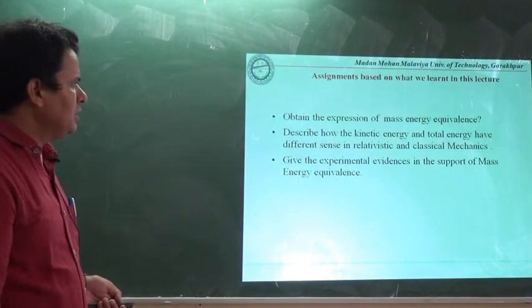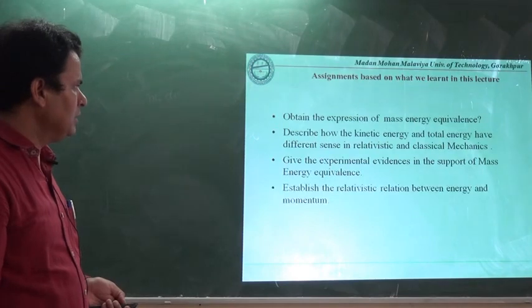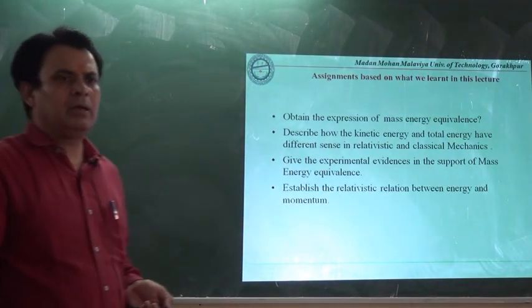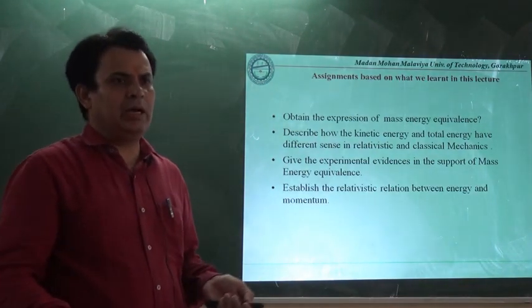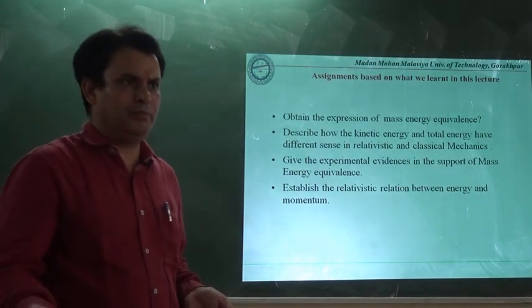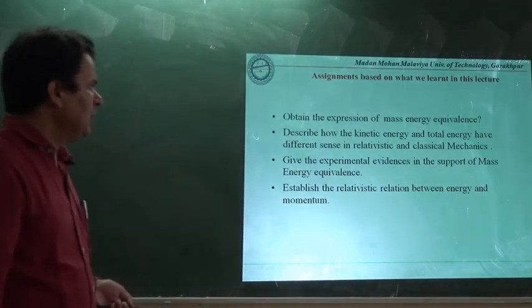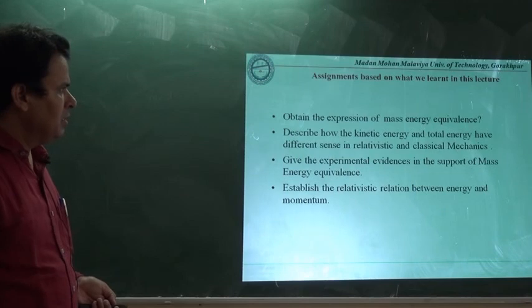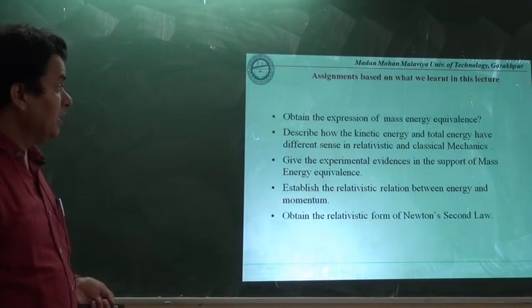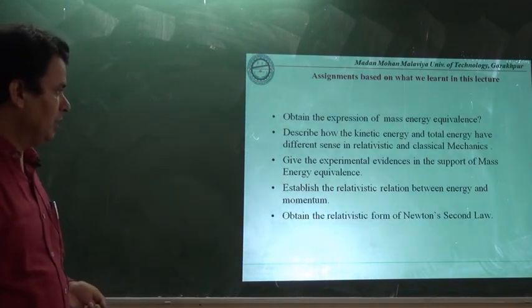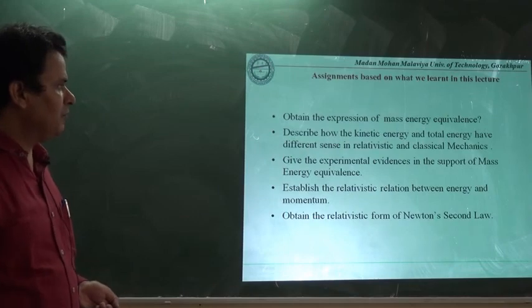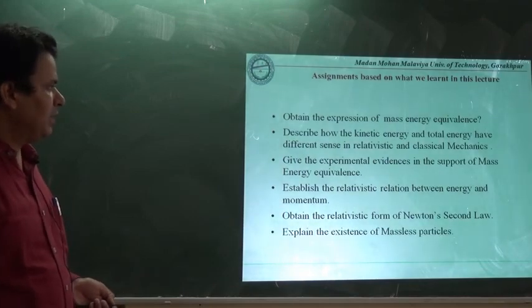Give the experimental evidences in support of mass energy equivalence. Already we have given positron and electron, which are pair production and pair annihilation. Establish the relativistic relation between energy and momentum. Obtain the relativistic form of Newton's second law. Explain the existence of massless particles.